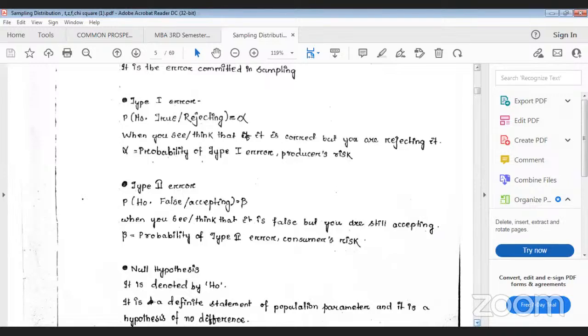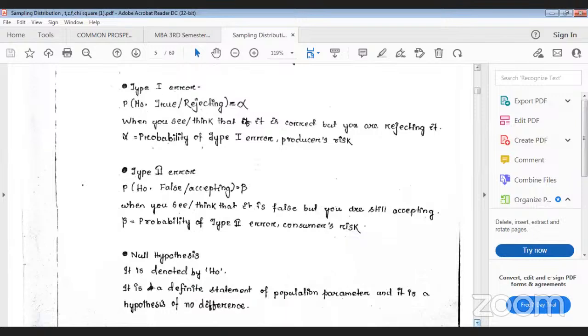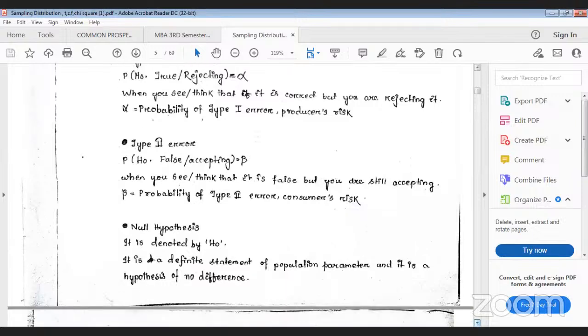Why is it consumer risk? Because it is wrong, but you are accepting it. That type of risk comes under the consumer only, so it is otherwise known as consumer's risk. So beta is known as consumer risk, alpha is known as producer risk, and they are otherwise known as the probability of type 1 error, that is your alpha, and the probability of type 2 error, that is your beta. This way, this is known as the sampling error.